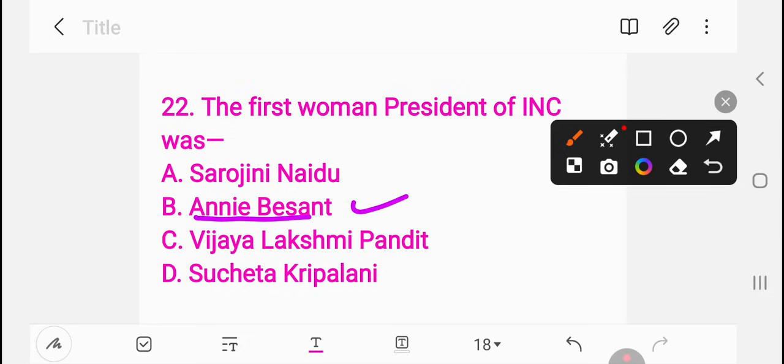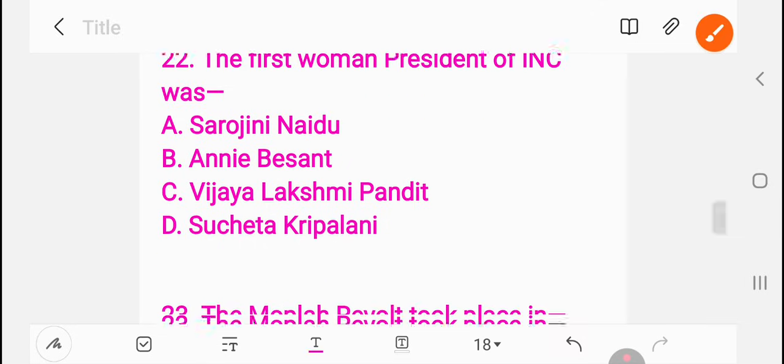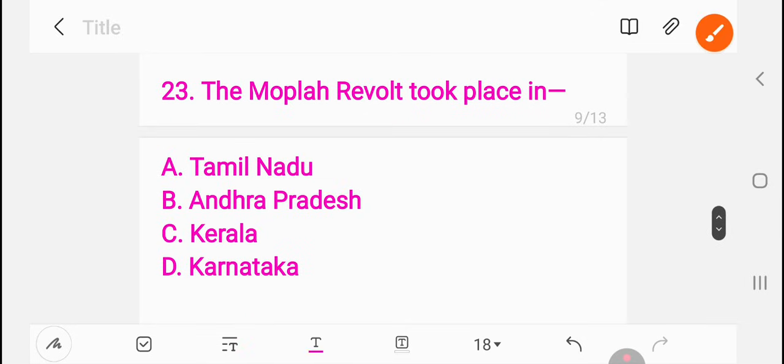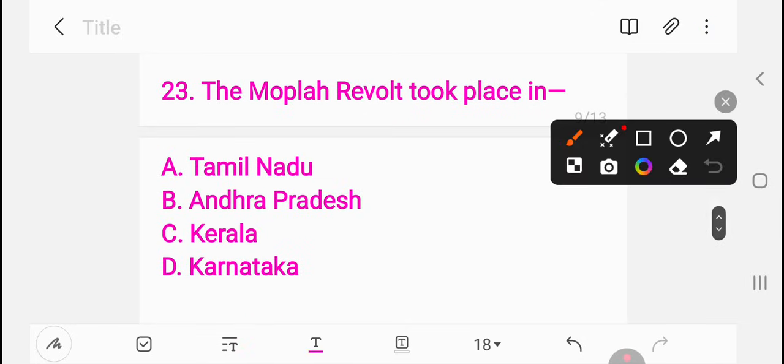Next, 23. The Mopla Revolt took place in Tamil Nadu, Andhra Pradesh, Kerala, Karnataka. 23. The right answer is Kerala.